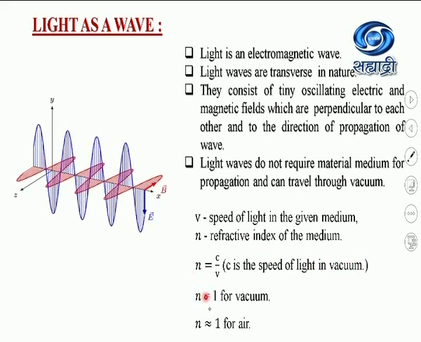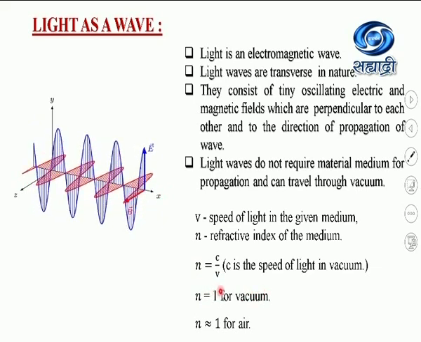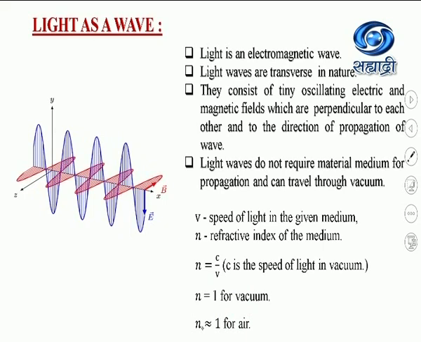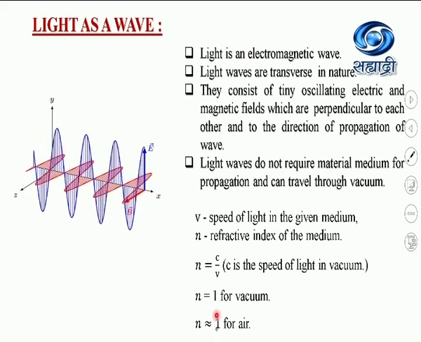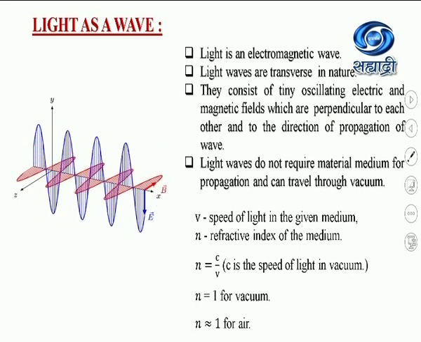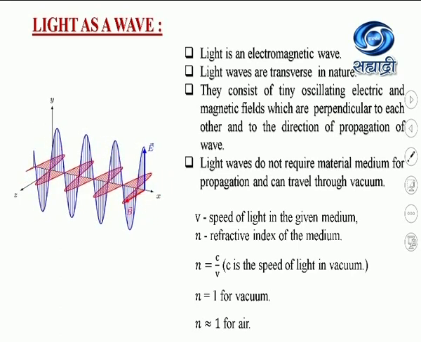The value of refractive index of vacuum is equal to 1, and for air, the refractive index is approximately equal to 1, but for all practical purposes, we take n equal to 1 for air.